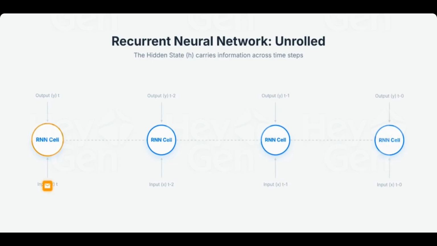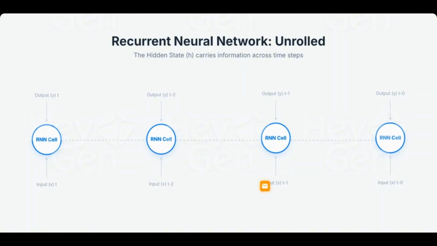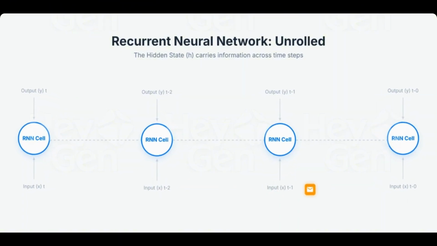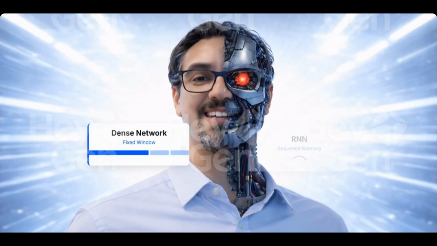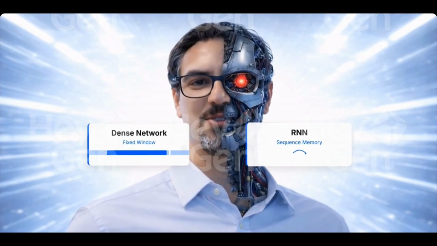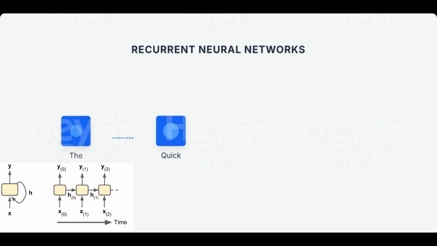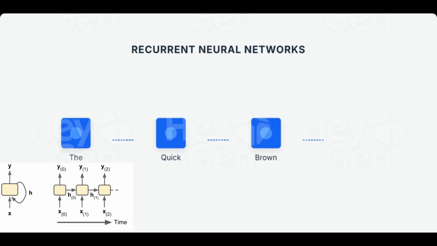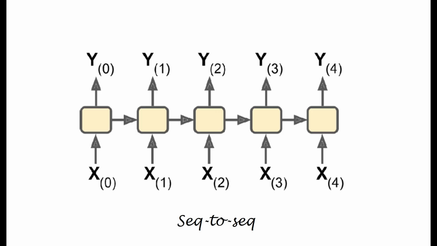The hidden state carries information from the past into the future. So when an RNN makes a prediction at time step t, it is not only using the current input, it is also using a compressed representation of what it has seen before. This is the main difference between a dense network and an RNN. A dense network receives a fixed window of values. An RNN processes the sequence step by step and updates its internal memory as it moves forward. This is why RNNs are naturally suited for sequence data.